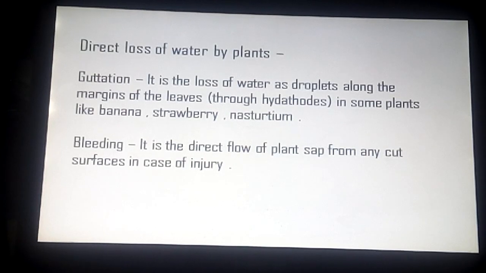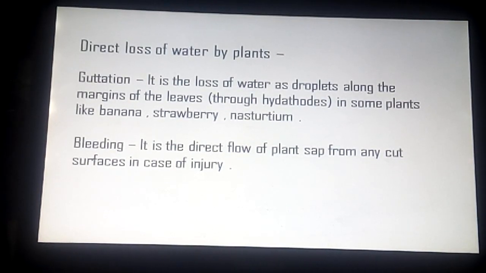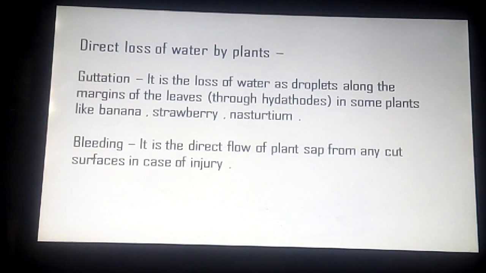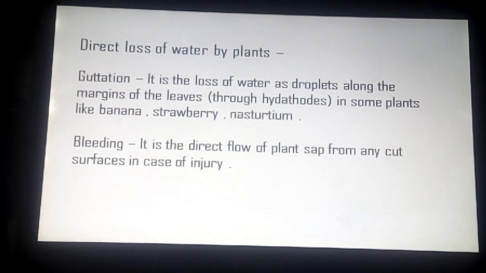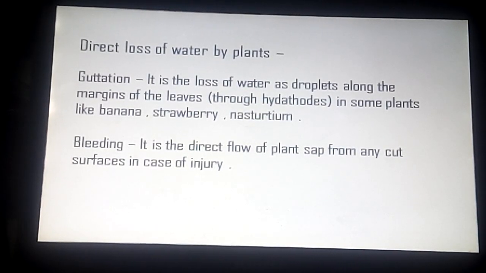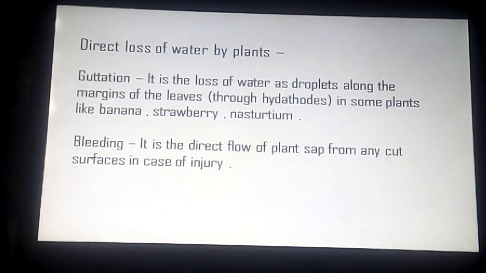It occurs in two ways. First, guttation. It is the loss of water as droplets along the margins of the leaves, that is through hydathodes, in some plants like banana, strawberry, nasturtium. The leaves of certain plants exhibit droplets of water along their margins in the morning. This particularly happens in plants growing in warm, humid conditions.